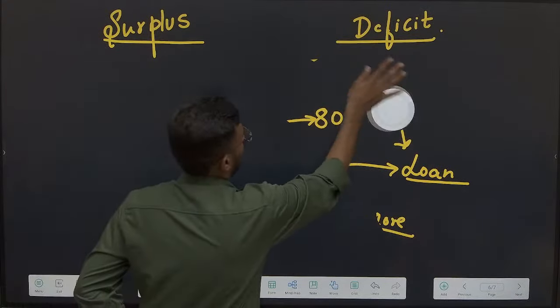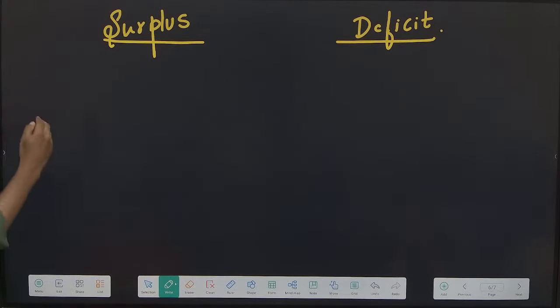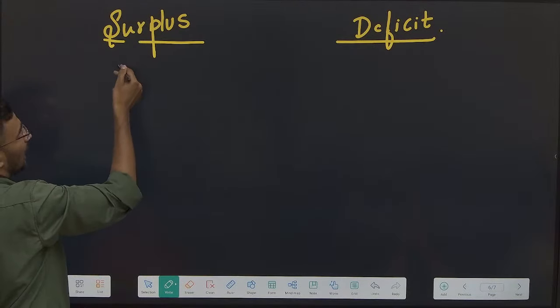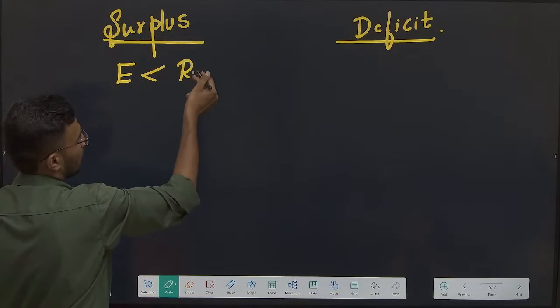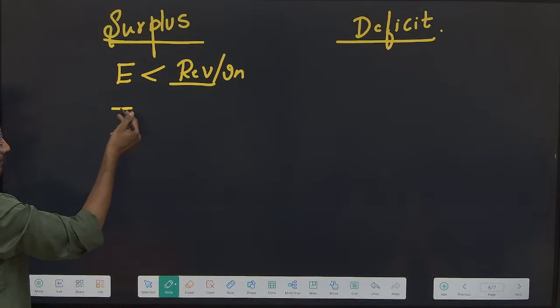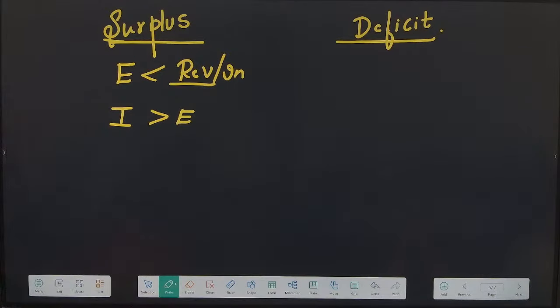Done? Okay. Now, what is a deficit, sir? As simple as that, surplus means my expenditure is less than my revenue or income. Nothing but my income is more than my expenditure. As simple as that.